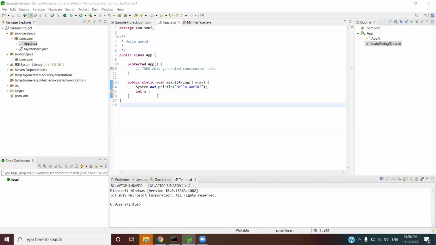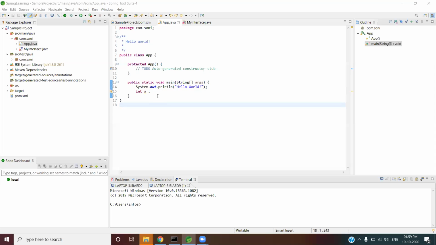So we have class level variables and method level variables. Class level variables may be static variables or instance variables. This variable memory is created at the time of class loading or object creation. This variable is initialized with its default values. For example, a string is initialized with the null value, and an int value is initialized with zero. These default values are initialized at the time of class loading and object creation.